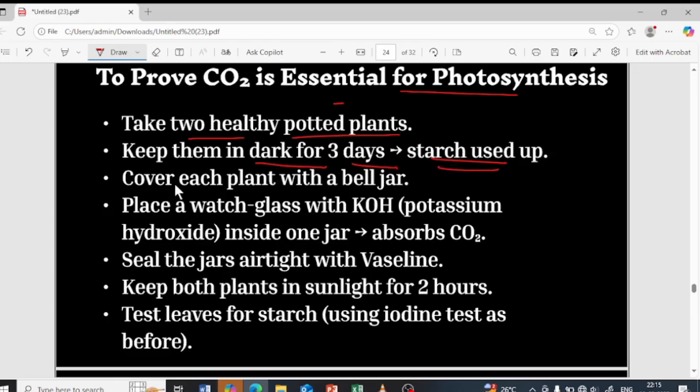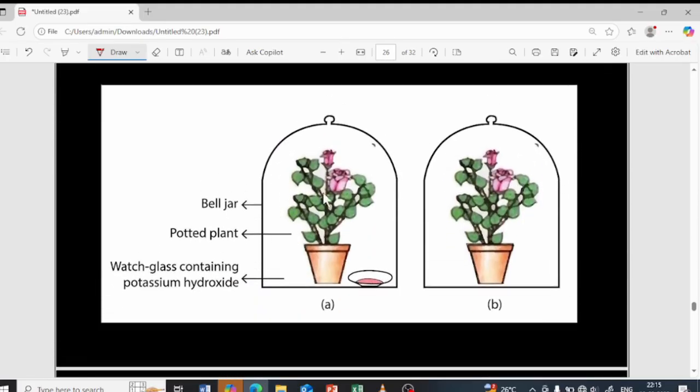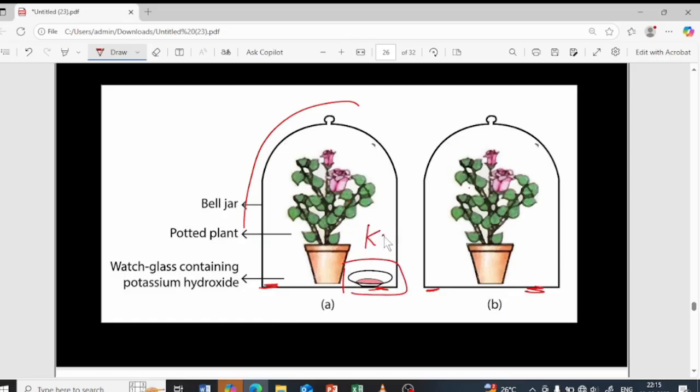Now, after taking the potted plants, I am going to keep each potted plant in a bell jar. I will show you. So I'm going to keep 2 potted plants in the bell jars. This is the bell jar. I'll fix Vaseline over here so that no air escapes inside. Vaseline makes it airtight.